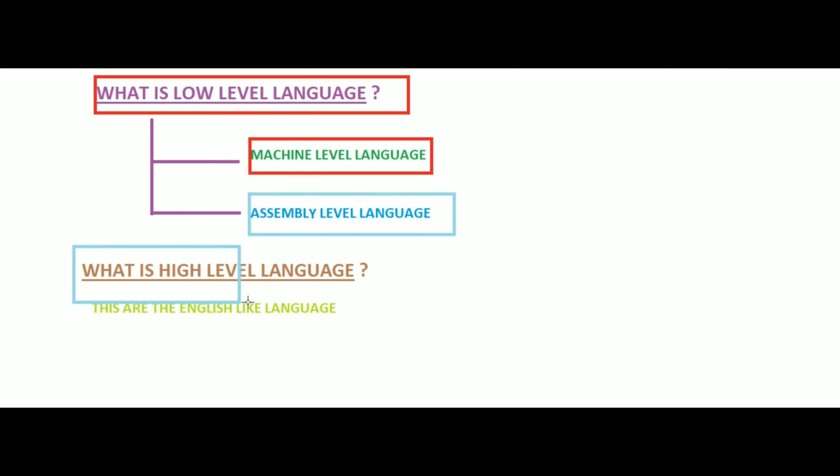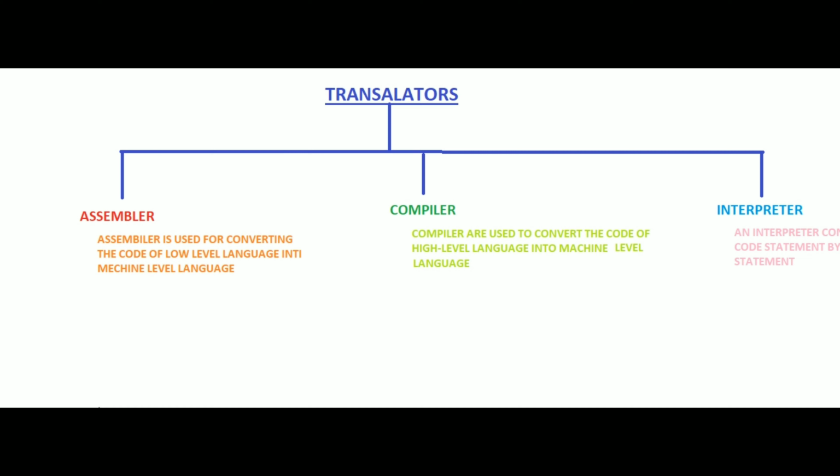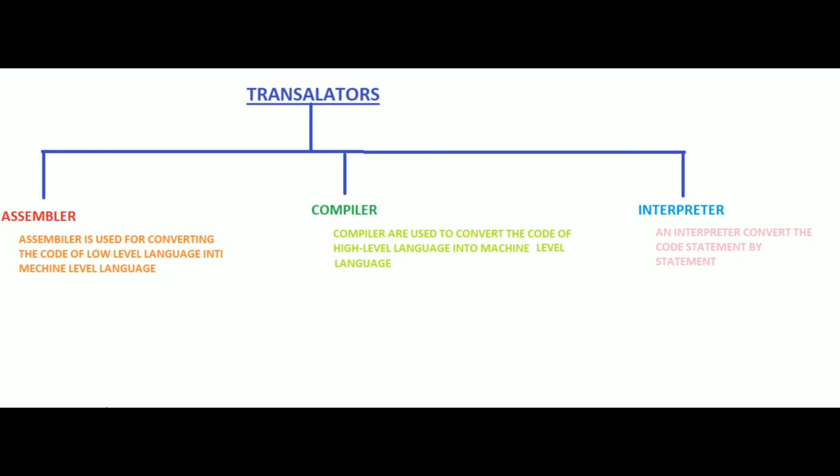Then what is high level language? High level languages are designed keeping in mind the feature of portability. These languages are machine independent, and close to the English language. Then we will learn about translators. What is a translator? Types of translators.